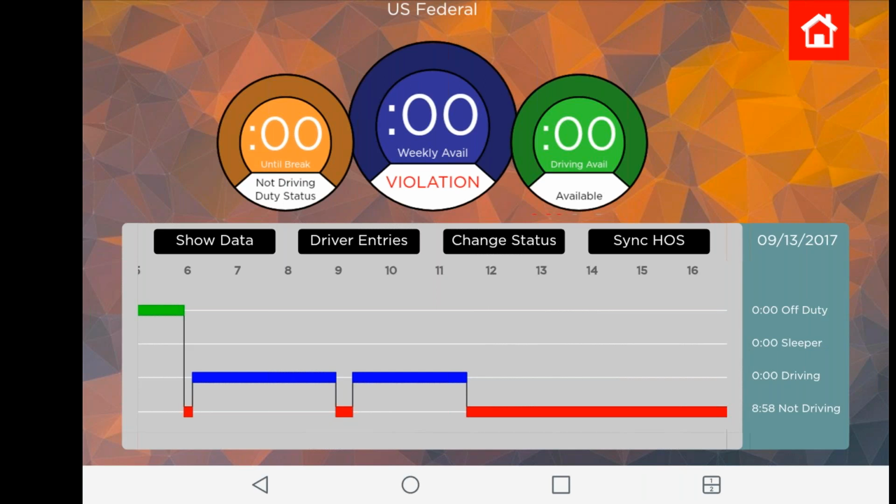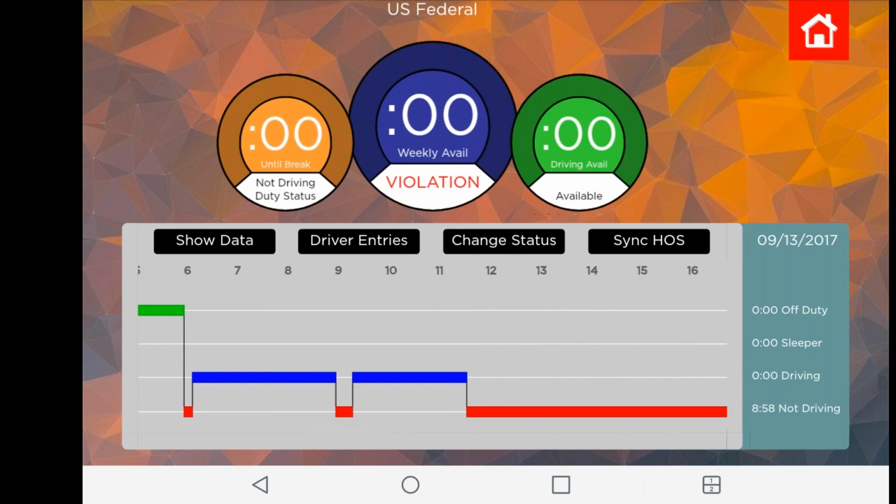The second place to do this is that drivers can edit their own logs. And this is important because the FMCSA has shifted how they view an electronic log. It has always been the driver's log. For those 28 years that we had AOBRD, the FMCSA accepted the fact that drivers shouldn't, couldn't, and are probably technically unable to edit their own logs. It's up to the office. So it was understood that the office would edit the logs at the driver's direction.